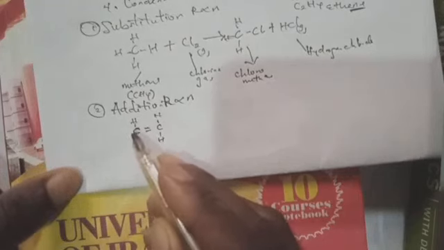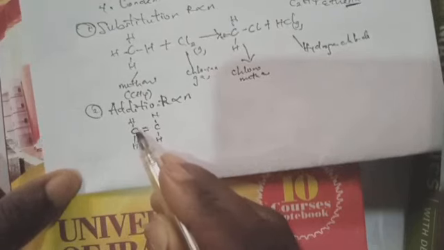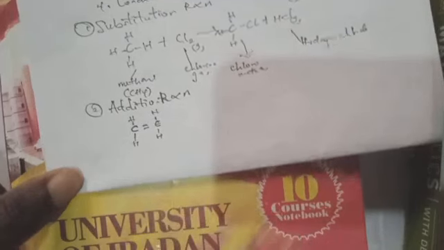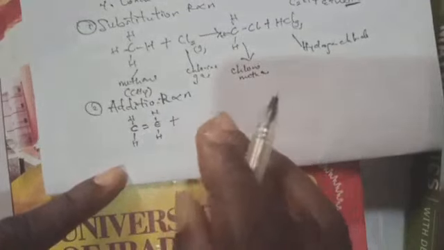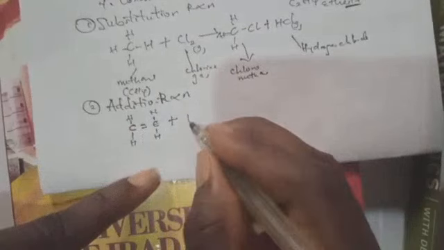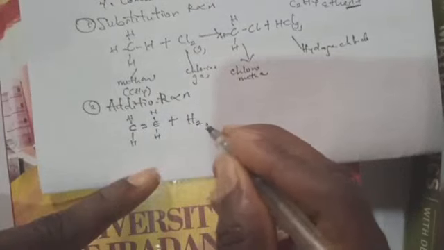So for a single carbon atom, it must be 4 bonds. Then here also you have 1, 2, 3, 4. Now, so this ethene bonding with, let's say, hydrogen gas. Now, what we did before was that we removed 1 hydrogen for chlorine, but here we'll be adding all the hydrogen gas to the ethene.